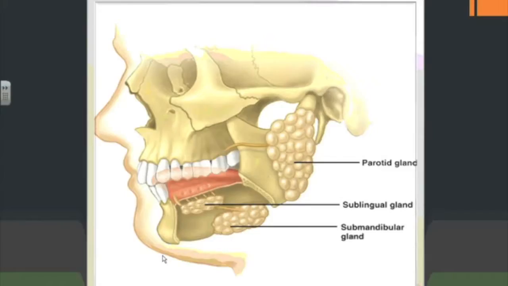Let's take a closer look at the mouth here. Here we've got an x-ray view of the mouth and the jaw. You have the tongue and the teeth, obviously. They're going to be major components in grinding and mashing up food, basically taking that apple and turning it into smaller pieces of apple. We also have here saliva glands that we'll talk about in just a minute. These saliva glands are used in the chemical digestion process.